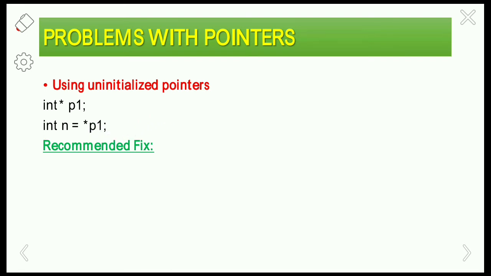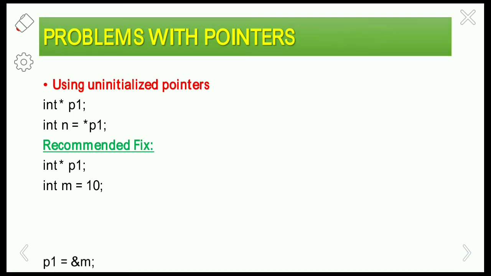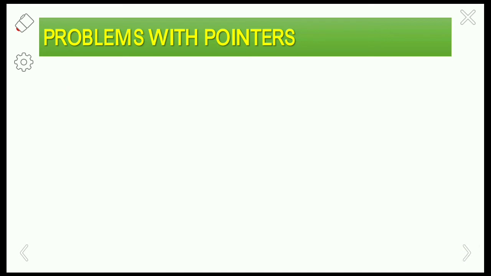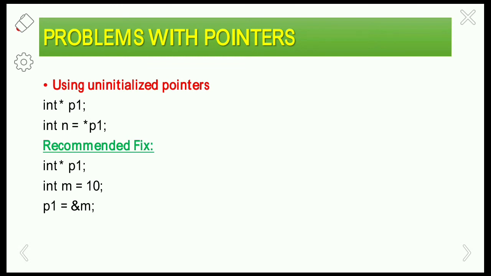So how to fix this type of problem? int *p1. We are declaring the pointer variable, and I am taking a variable m equals 10, and I am assigning the address of the variable m to the pointer variable. After this statement, the pointer p1 gets initialized to the address of the variable m. This is how we can fix the problem of uninitialized pointers.